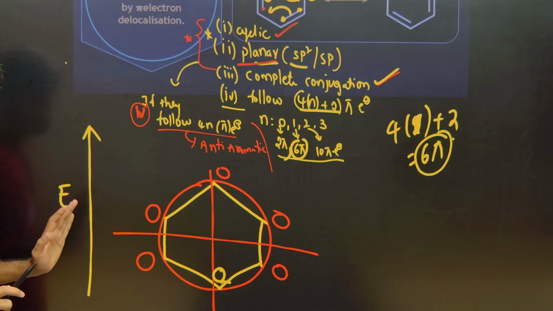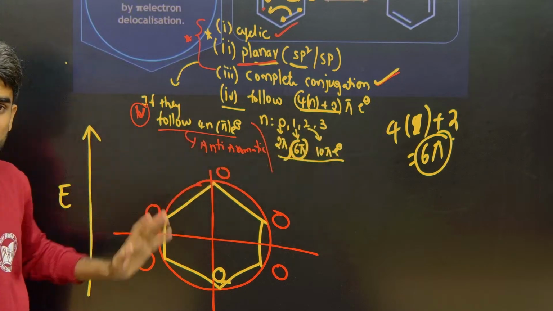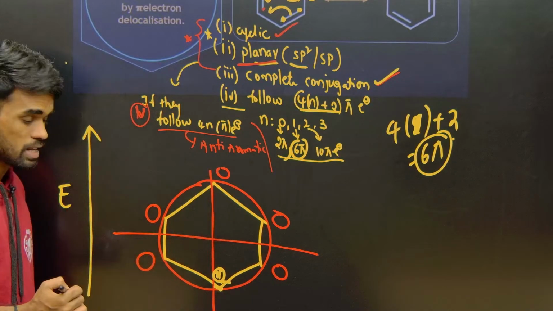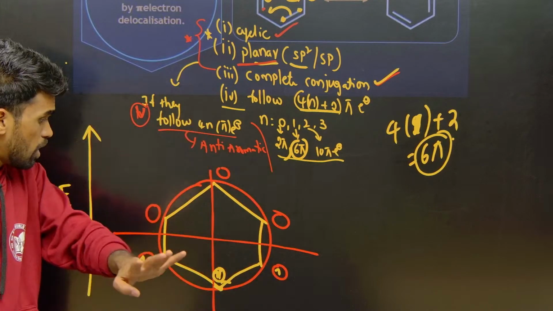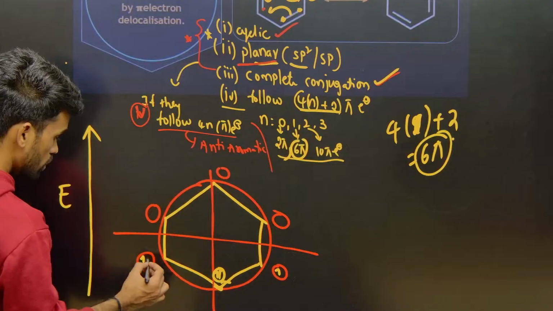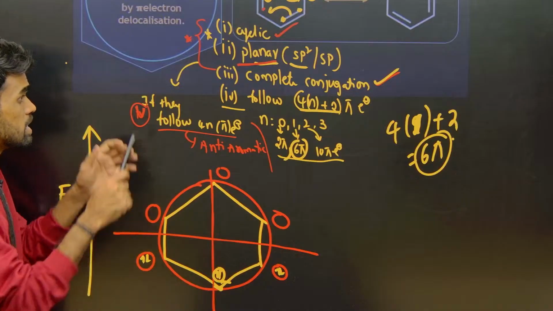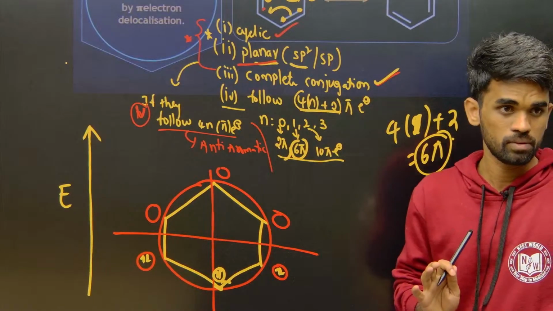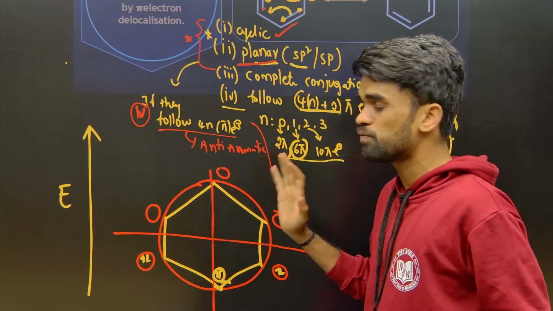Which are the lower energy states? These bonding molecular orbitals. Now how many electrons do we have? 6 pi electrons. First fill the lowest energy level, this is the lowest. So 2 electrons are filled. Next higher level, here 1 electron. This is a degenerate state, here also 1 electron. If I had only 4 pi electrons, filled like this, you could say paramagnetic. But how many do we have? So 1 more here, 1 more here. All 6 pi electrons are paired up. So benzene is aromatic because all pi electrons are paired up here. Like this, we can explain whether compounds are diamagnetic or paramagnetic by looking at the Frost circle.